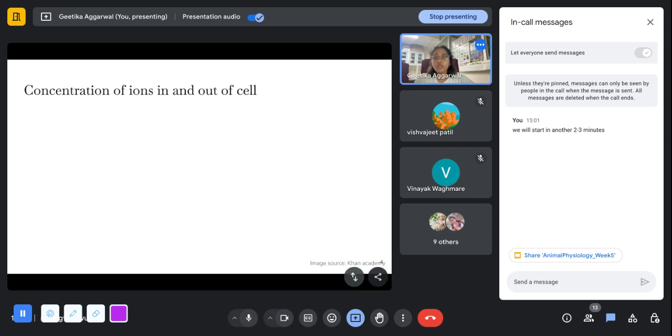Okay. So moving on. So what is the concentration of ions in and out of cells? And the ions that I'm talking about here are sodium and potassium ions. So which ones of these are more in the extracellular fluid and less inside the cell or vice versa? So, what is the concentration of these sodium and potassium ions in and out of cell? I'm not asking for exact numbers, I'm just asking what is the gradient? Which of the ions are more inside the cell and which of these are less inside the cell and more outside?